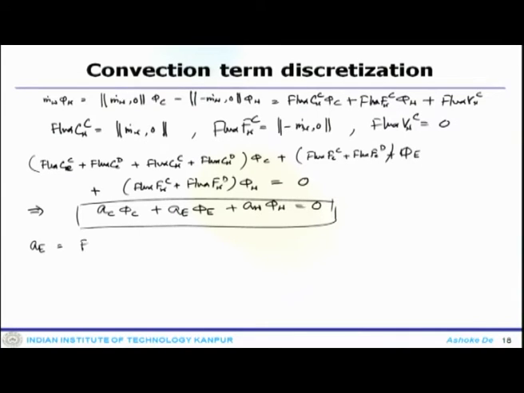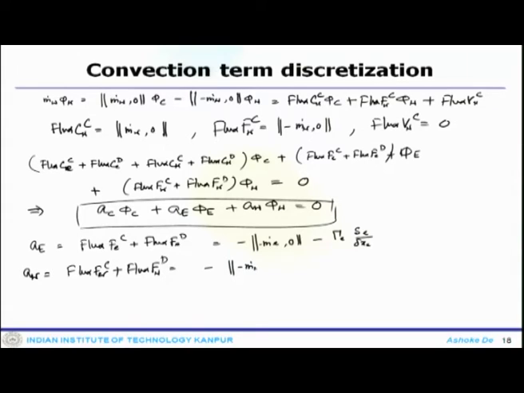AE is flux Fe convection plus flux Fe diffusion, which is minus m dot E minus gamma E AC by del x E. Similarly, AW is flux Fw convection plus Fw diffusion, which is Mw 0 minus gamma W Sw by del xw.